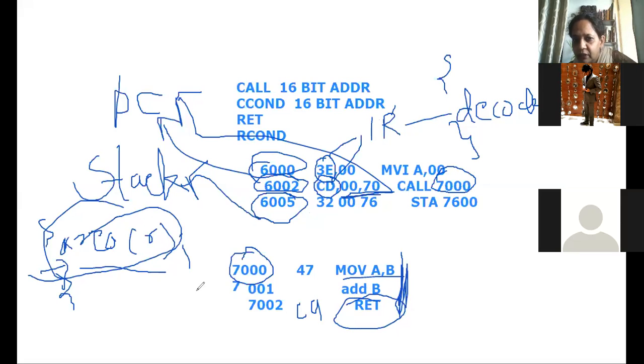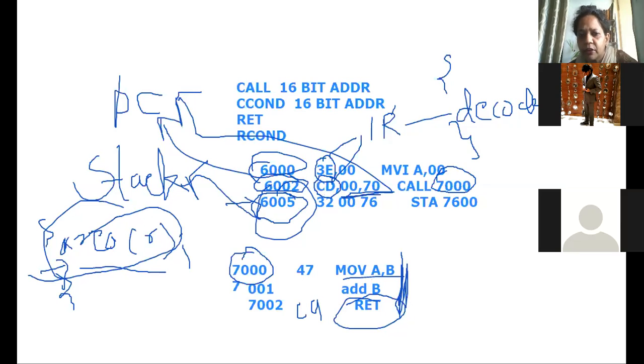So that means the instruction following the call instruction is at this particular position, right? So this address must be in the program counter. But where is this address stored? On the stack. So that address comes to the program counter. Correct? It is popped out from the stack and sent into the program counter when the return instruction appears. And hence the 6005 instruction will be executed.